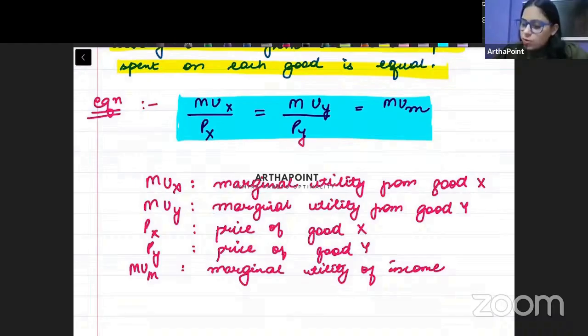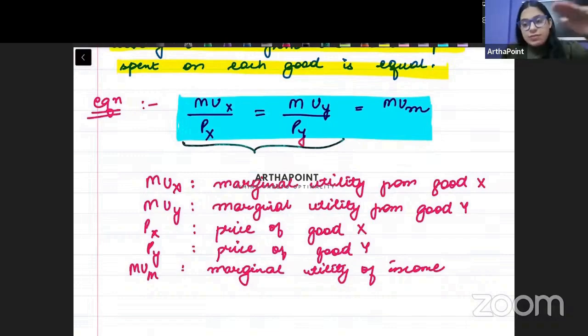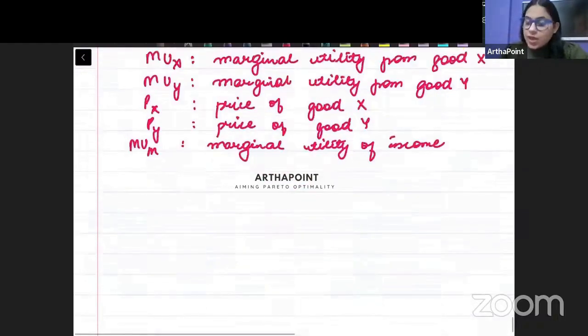I don't need this equation to be satisfied only for good X and Y. If in the exam I am given 3 goods, then I will write MUX by PX is equal to MUY by PY is equal to MUZ by PZ. However many goods I have, I will write this equation accordingly. वैसे वैसे ही हम इस equation को लिखते जाएंगे.